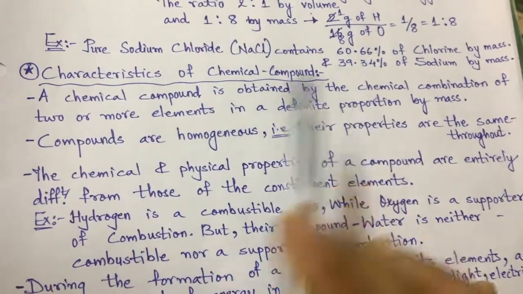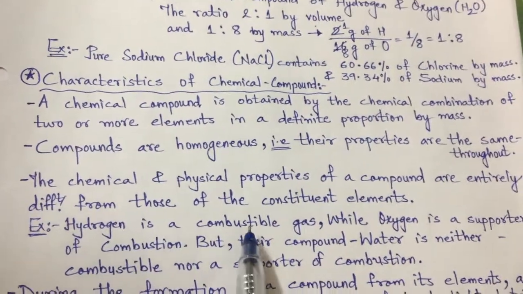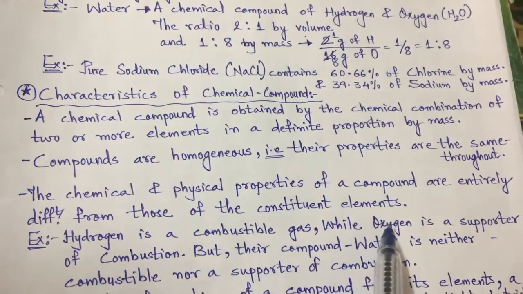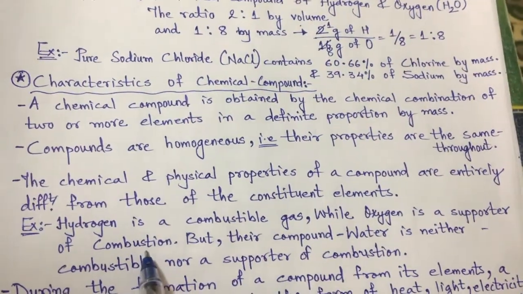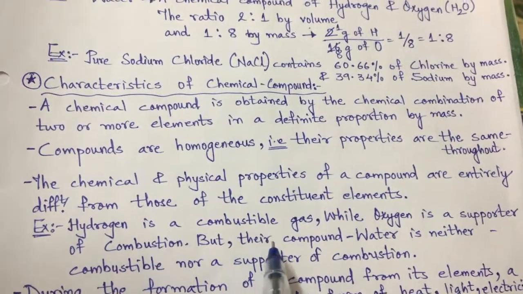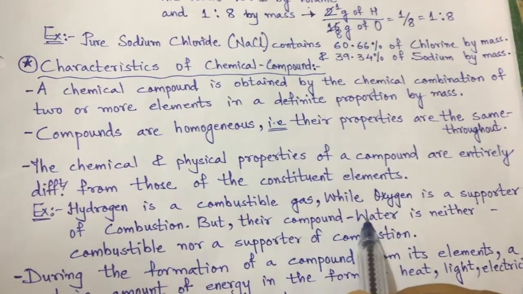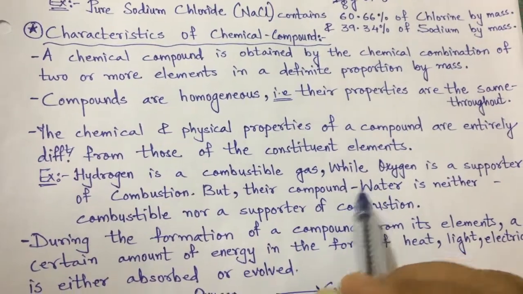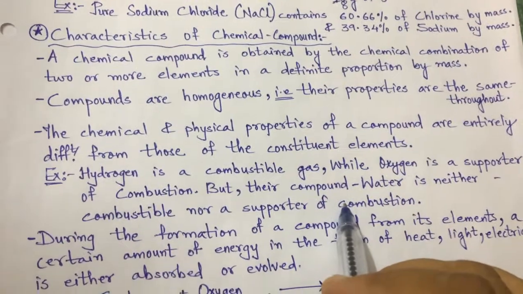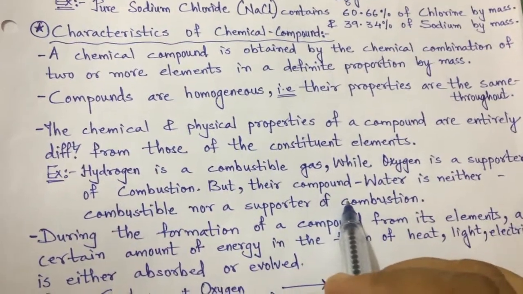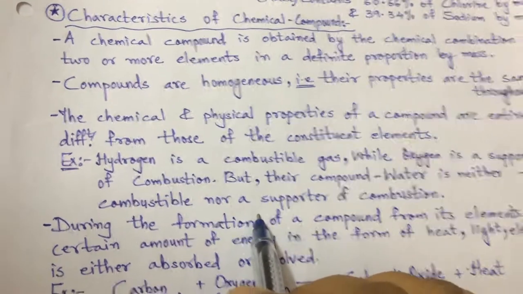As in the example of water, hydrogen and oxygen. Hydrogen is a combustible gas, oxygen is a supporter of combustion. That means both support combustion, but the compound of hydrogen and oxygen is water, which is neither combustible nor a supporter of combustion, but helps in extinguishing the fire.